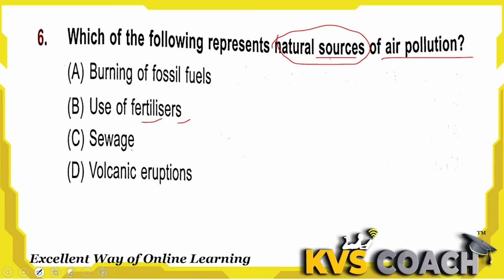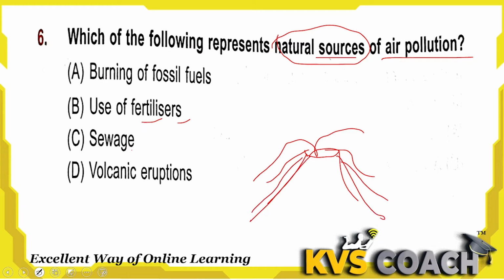But option D, volcanic eruption. Do you know what a volcanic eruption is? Yes, a volcanic eruption is the explosion of gases, rock fragments and molten lava from within the earth through a vent. There is an explosion of gases and molten lava from a rock or a mountain, onto the surface of the earth and into the environment.